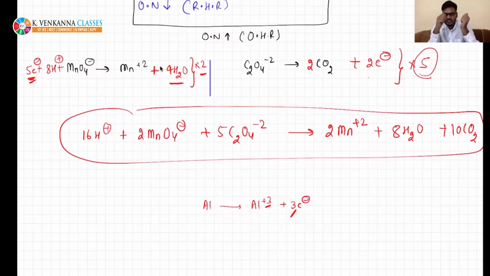If oxidation number is decreasing, it is part of the reduction half. Now, very easy. Just balance the atoms other than oxygen and hydrogen first, then oxygen atoms, then hydrogen atoms, then electrons, right? You get expert in at least one method, and I would suggest the first method.